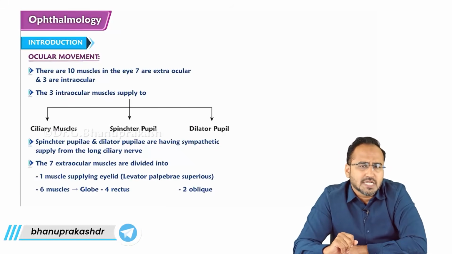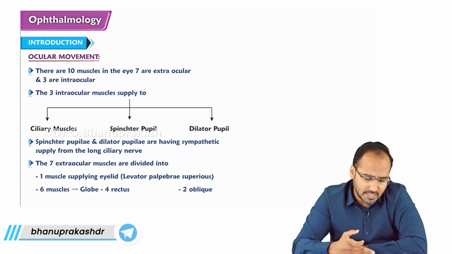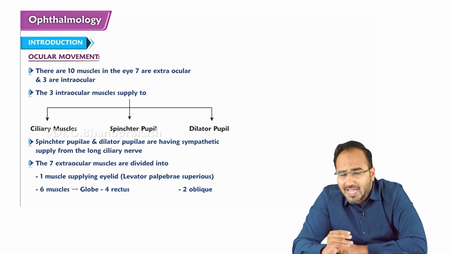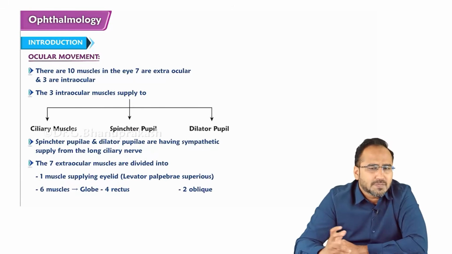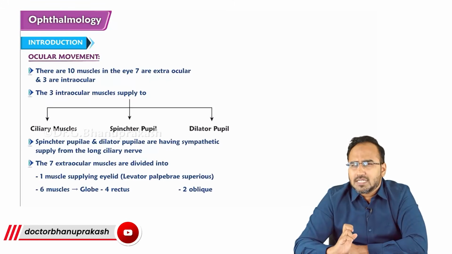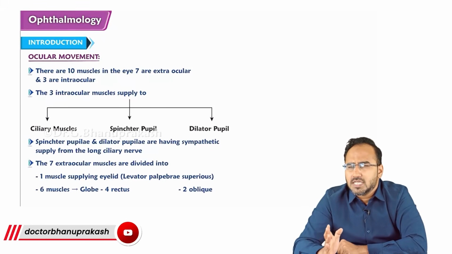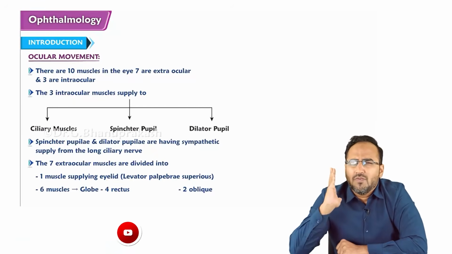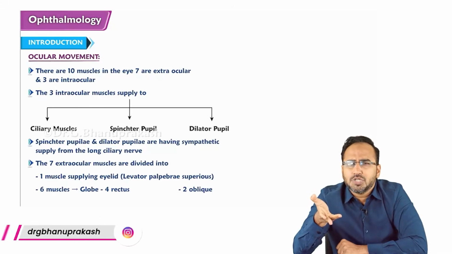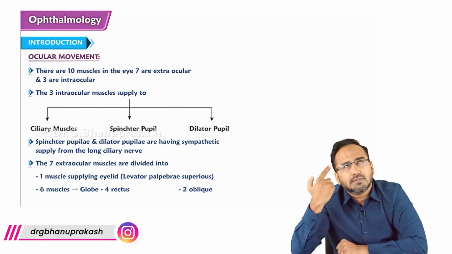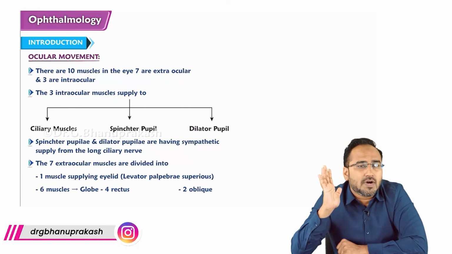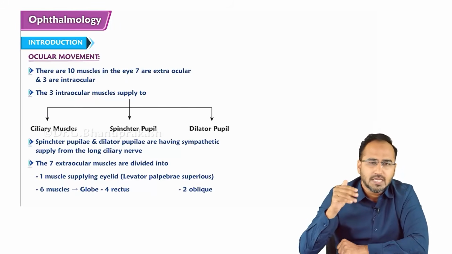The 3 intraocular muscles are what, guys? The ciliary muscle, the sphincter pupillae and the dilator pupillae. Wait a bit, guys. If I ask you the derivation, where are the extraocular muscles derived from? What flashes to your mind? The mesoderm. From mesoderm, extraocular muscles come. Intraocular muscles come from neural ectoderm. So the derivations we know.